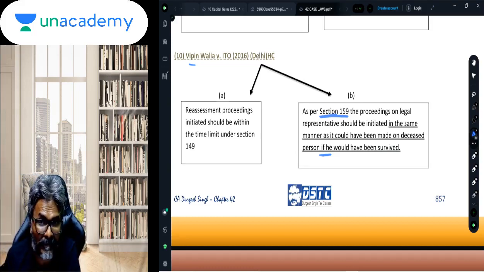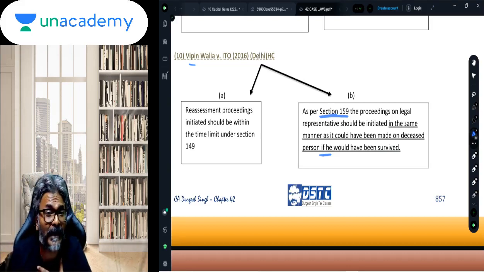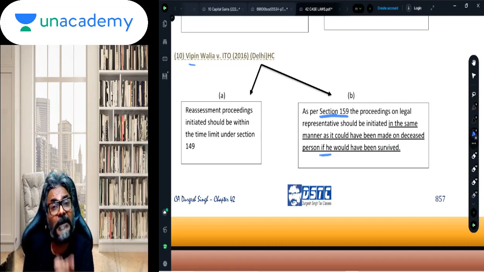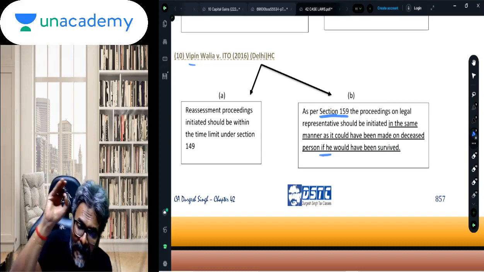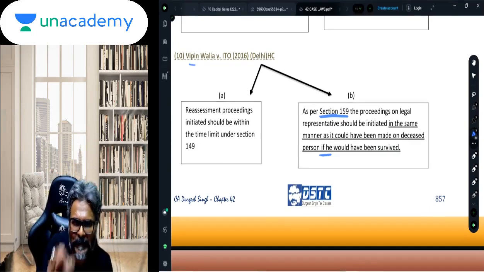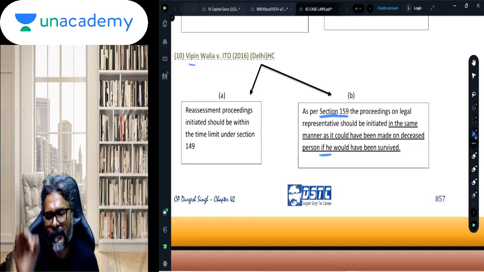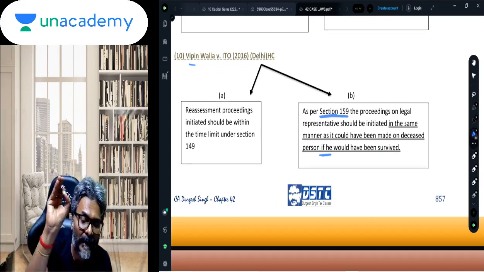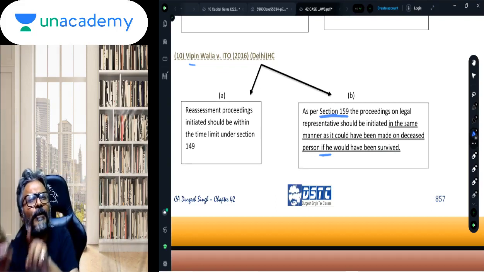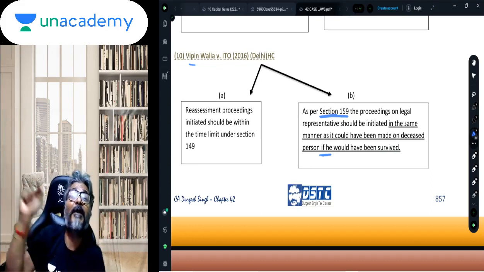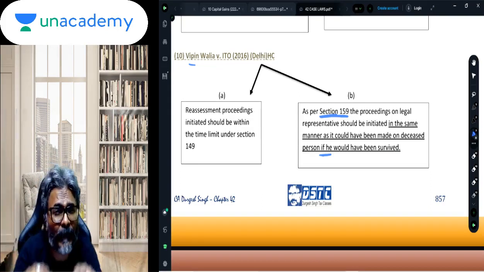So the AO said that because the original notice I have given within 3 years period, even if the later notice I am giving after 3 years period, the notice would be considered to be a valid one. The court has held no. As per section 159, the proceedings in the hands of the legal representative should be initiated in the same manner as it could have been made on a deceased person if he would have survived.